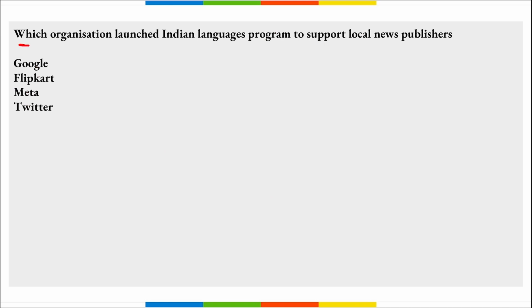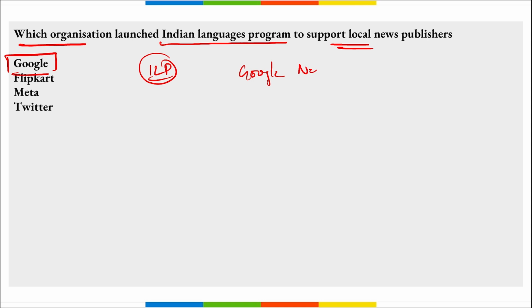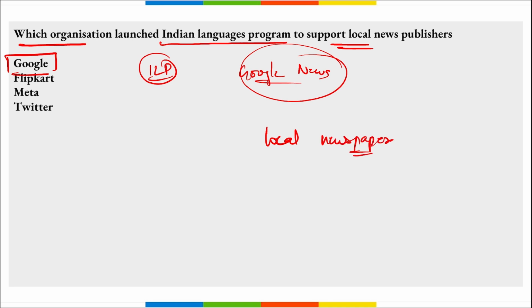Next, which organization launched the Indian languages program to support local news publishers? It is Google, right? Google has launched the Indian languages program under the Google News initiative, right? And it is to support the local newspapers in India to improve their digital operations and to reach more readers.